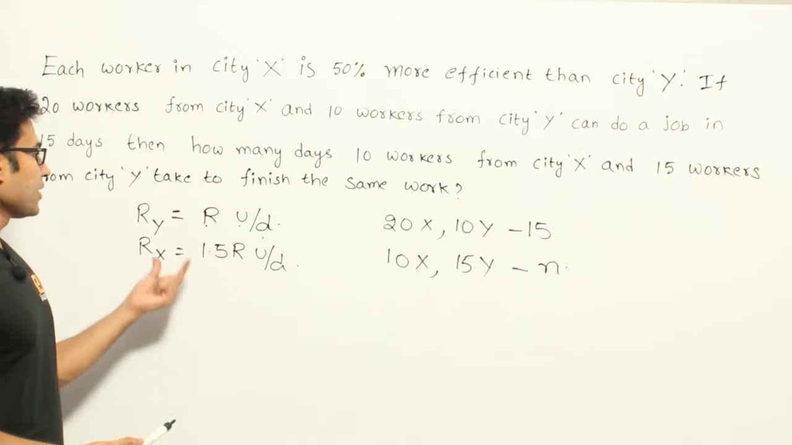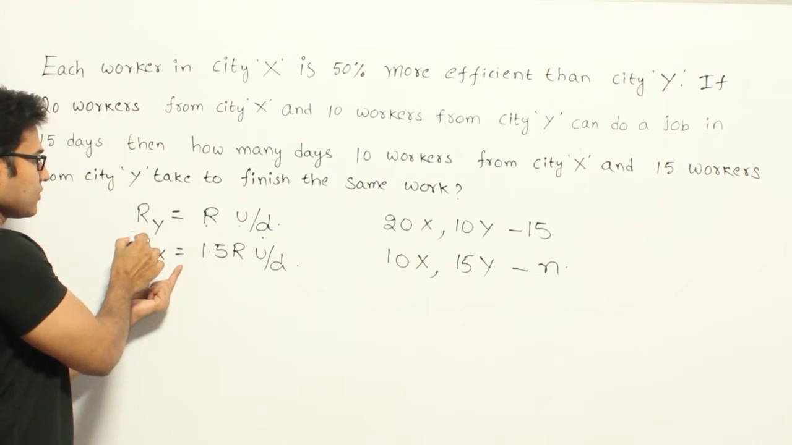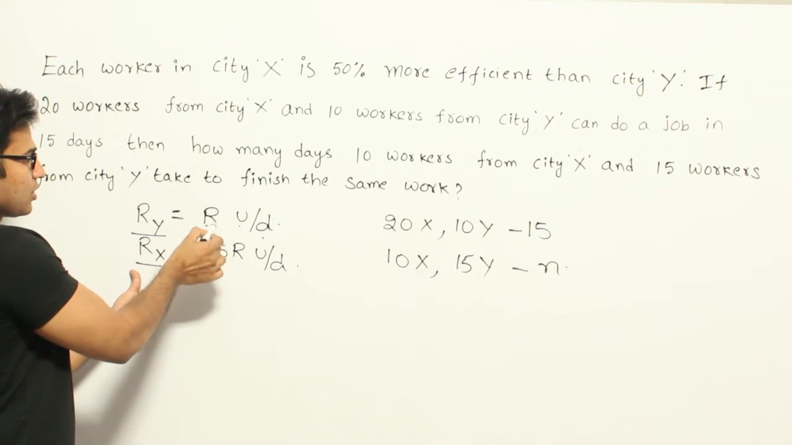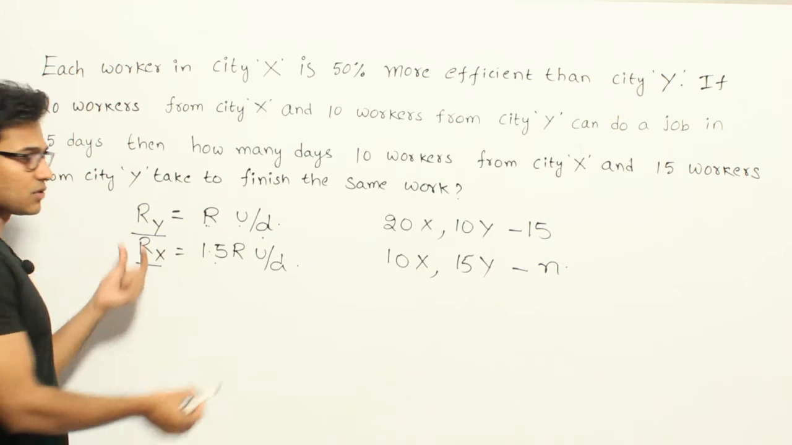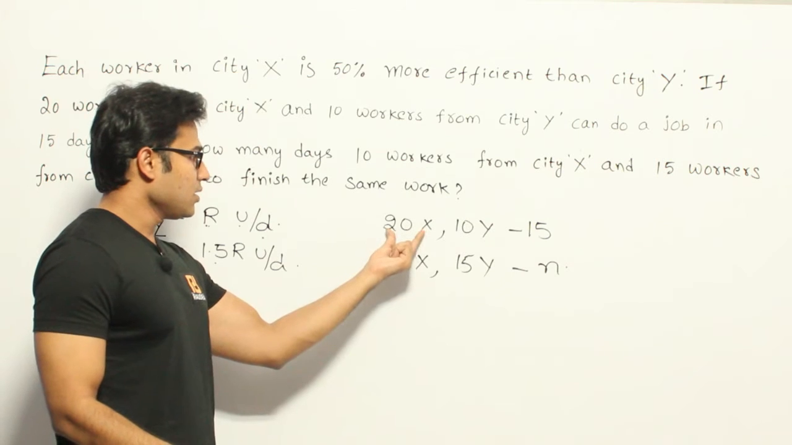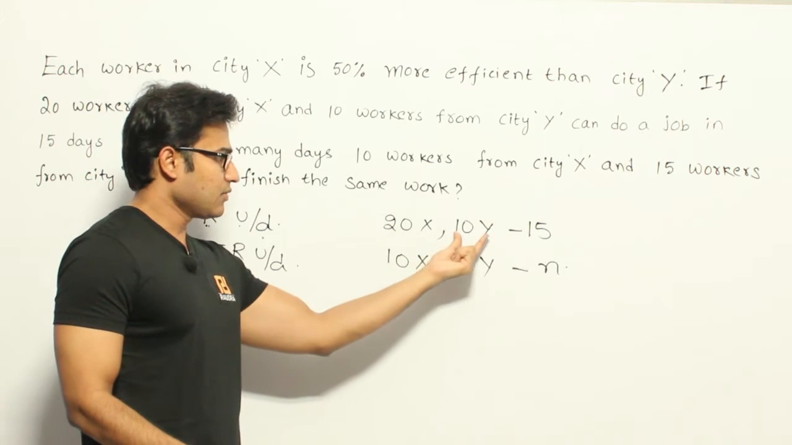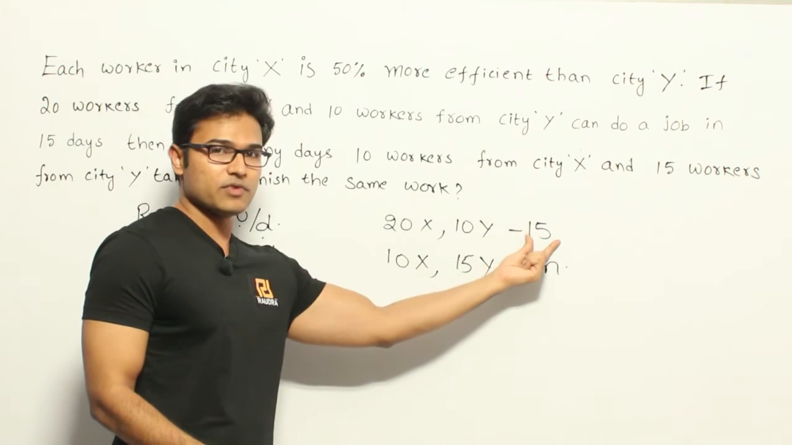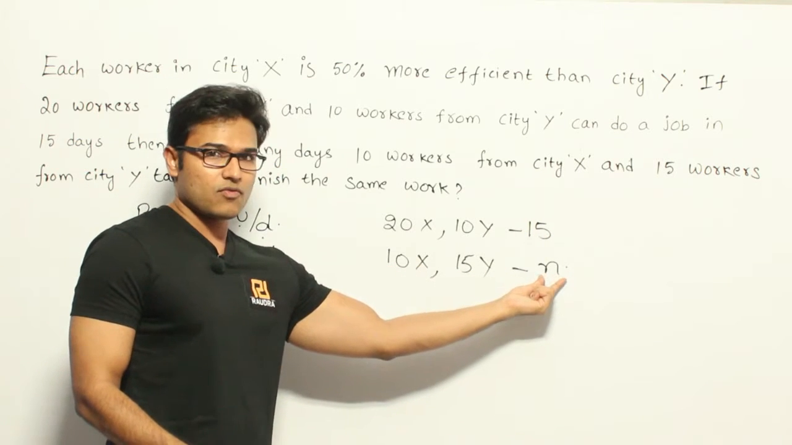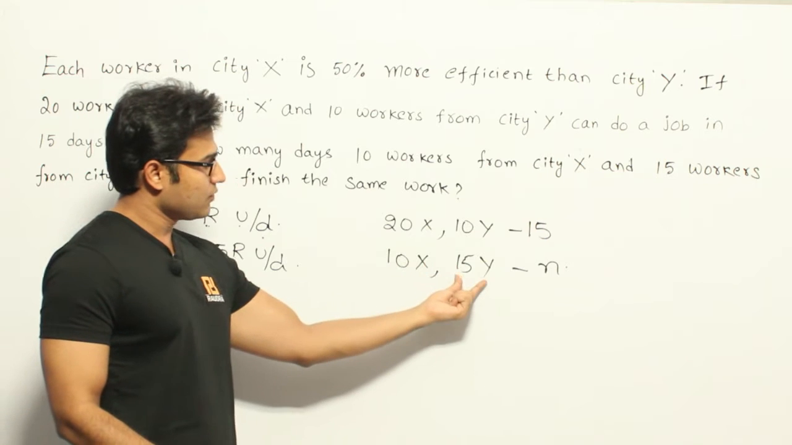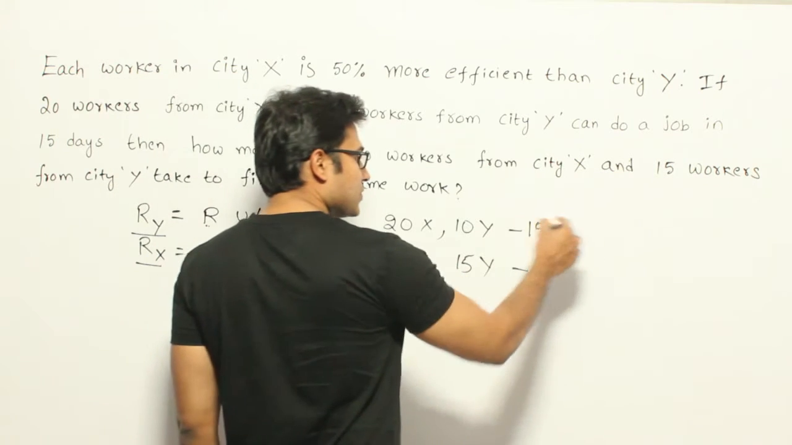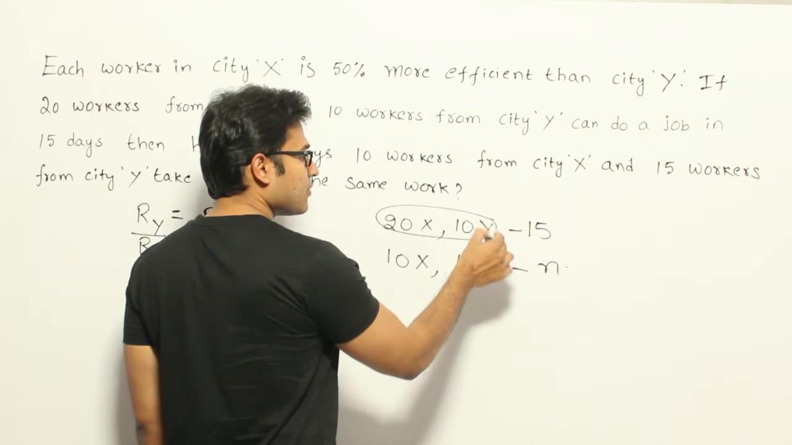So see this, they are saying that a worker from city X is 50% more efficient than a worker from city Y. So this is the relationship you got. Now they are saying that if 20 workers from X and 10 workers from Y can finish a job in 15 days, then how many days does it take for 10 workers from city X and 15 workers from city Y to finish it? So if you observe, both these groups are actually trying to accomplish the same work, isn't it?